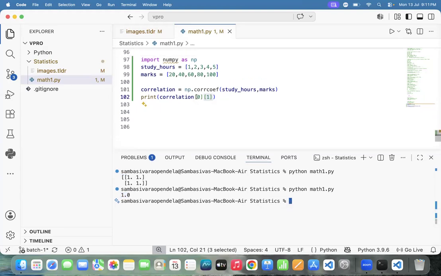You may raise the question, sir, 0, 1, how can you tell? In NumPy also they are not providing an explanation. That's one of the biggest problems of Python. If you take Java or .NET, some story will be there. But NumPy itself does not provide a proper explanation for the 0, 1. They are just saying 0, 1 represents the correlation. Okay.